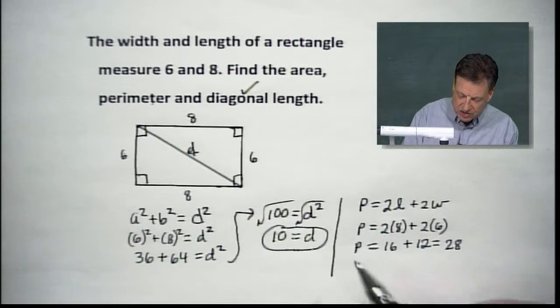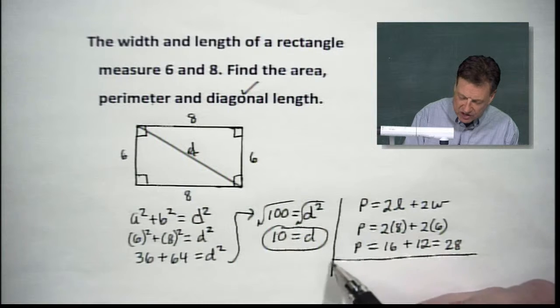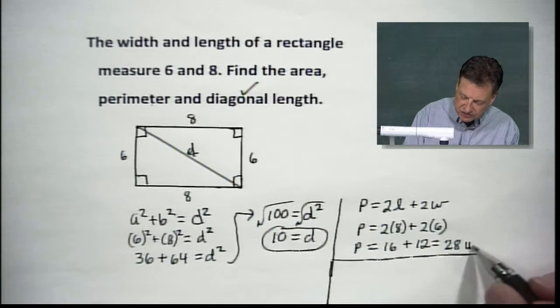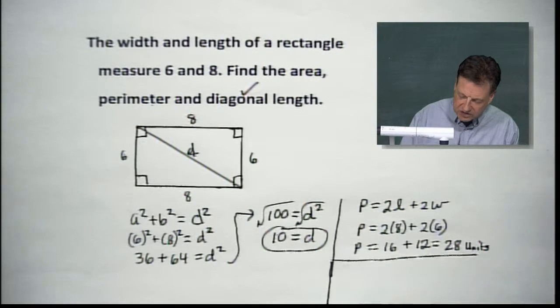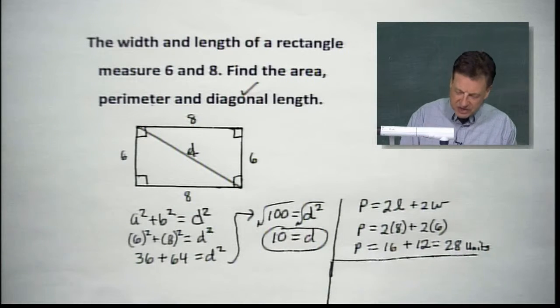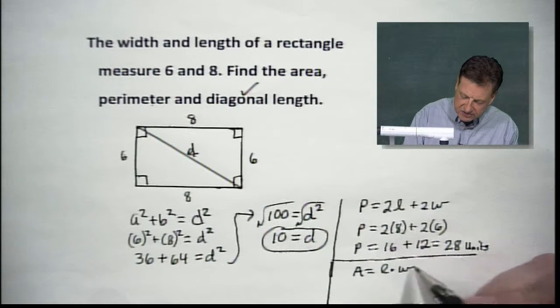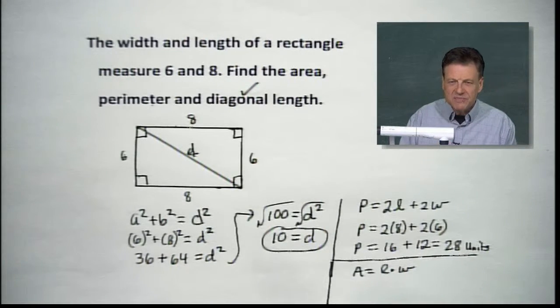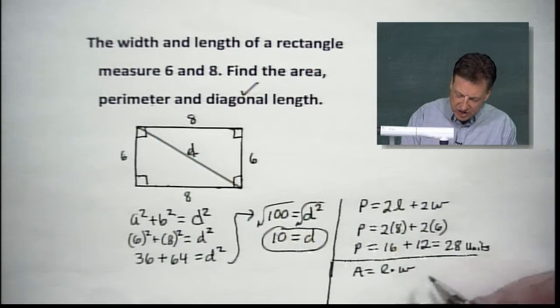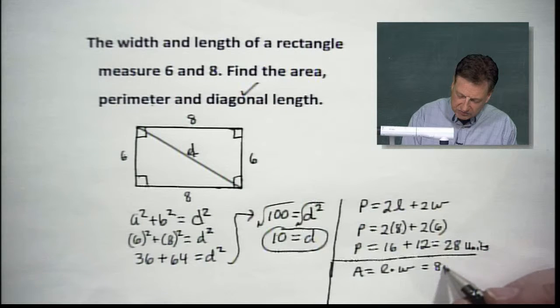The square inches are going to come from our next little creature here. So we'll just say units here, all right? 28 units. And let's see what happens with the area. Area equals length times width. And we know what those numbers are. So we put in 8, times 6.